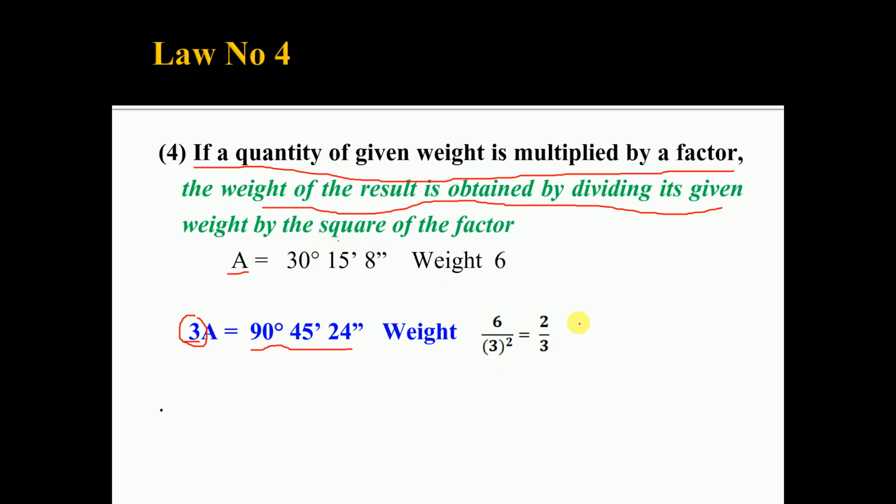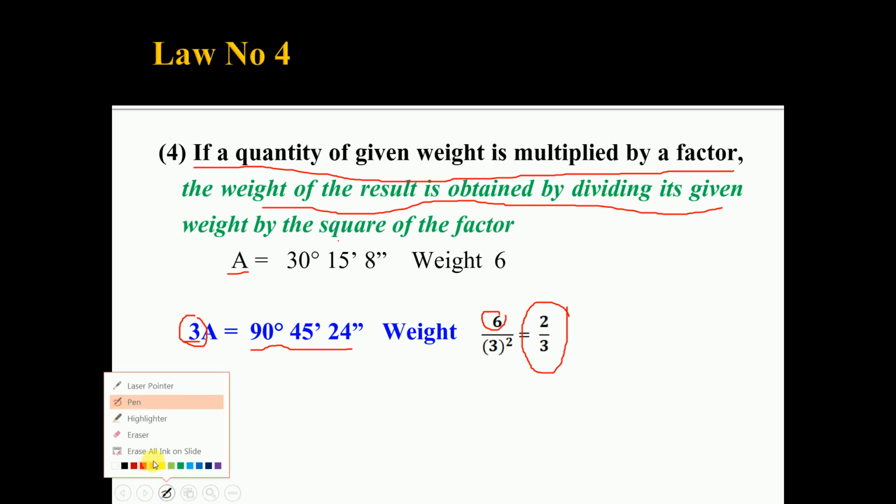So you divide the given weight 6 by the square of the factor, that is the square of 3, which is 9, and after simplification, the weight of the result is 2 by 3. This is law number 4.